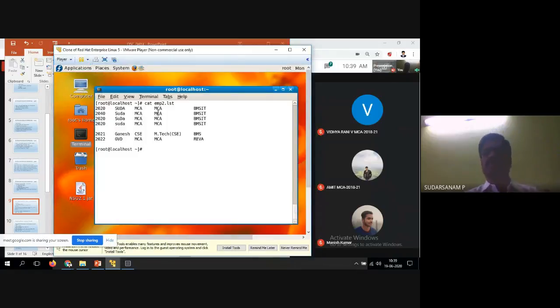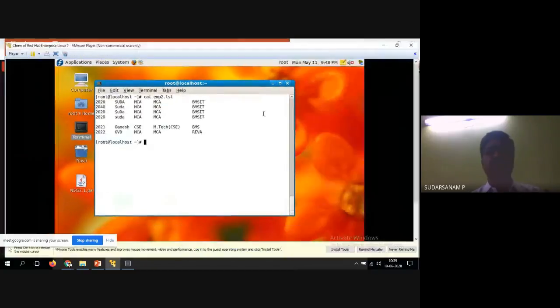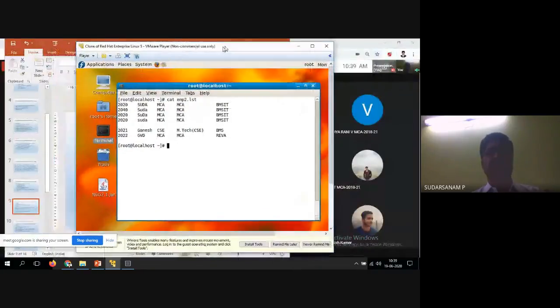Till now I have taken emp1, and now I am taking a different file, emp2.list, because I want to search for a particular pattern using dot star and star options with the grep command. Here I have entered SUDA, another with a capital first letter, another with only D capital in between, and another with all small letters. That is the reason I have taken this example. Now let us see how it works.